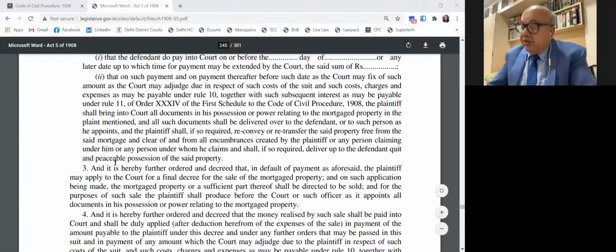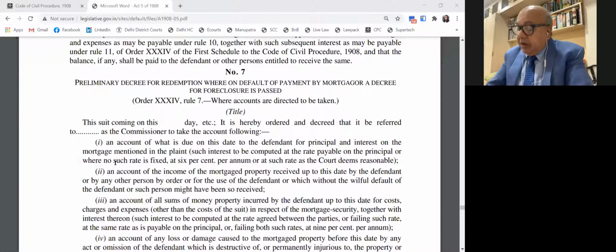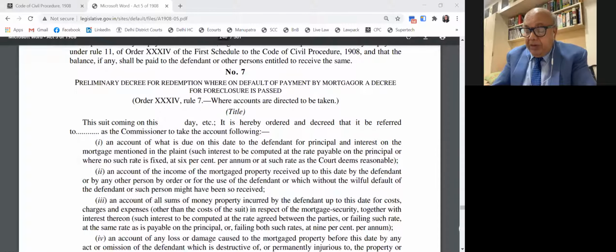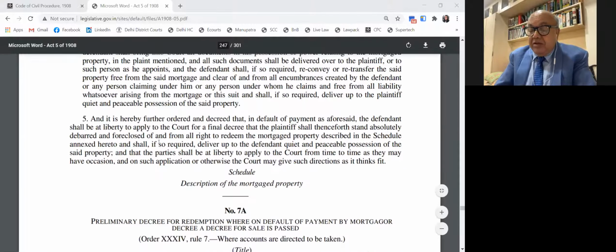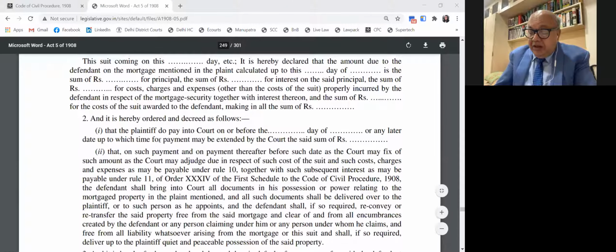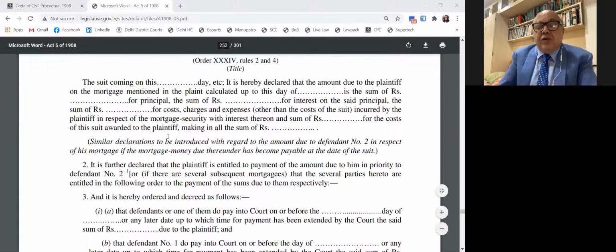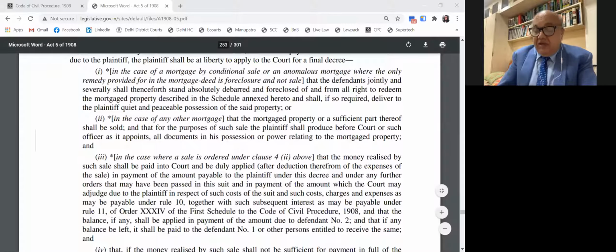Please note that there are more or less similar types of item number 10A, 11. Item number 11C, decree for sale. That is a various amendment. These are the various decrees which are passed for mortgages, for foreclosure, both preliminary as well as final decree.